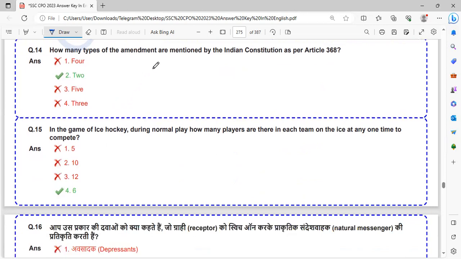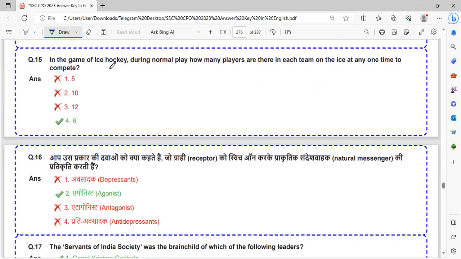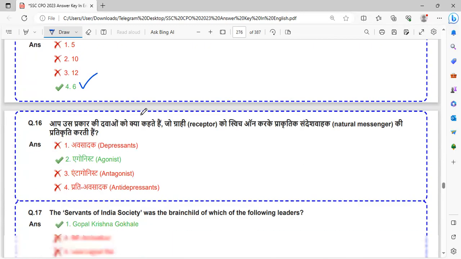How many types of amendment are mentioned in the Indian Constitution as per Article 368? There are two types of amendments mentioned. In the game of ice hockey, during normal play, how many players are there in each team on the ice at any one time? So there will be 6 players at a time.